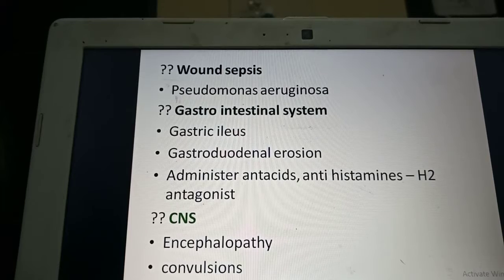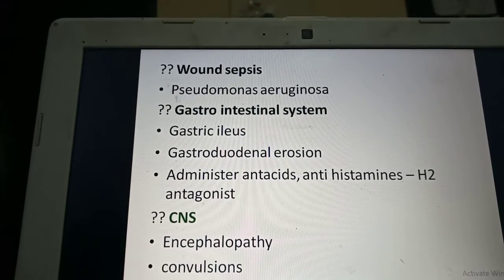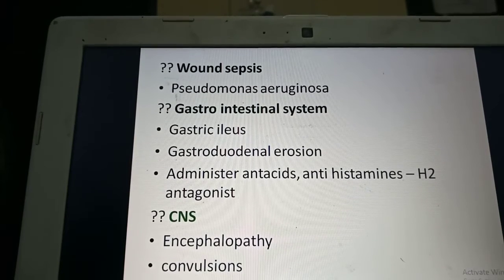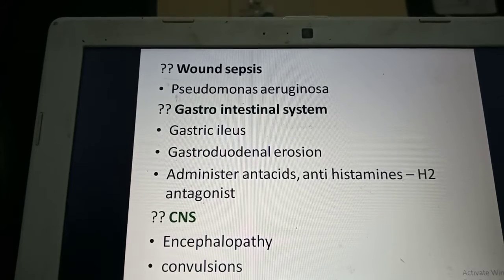Wound sepsis: 80% of them develop wound sepsis, which is a major complication. Most of these children, rather than dying of other complications, develop sepsis and die. The common organism causing wound sepsis is Pseudomonas aeruginosa.